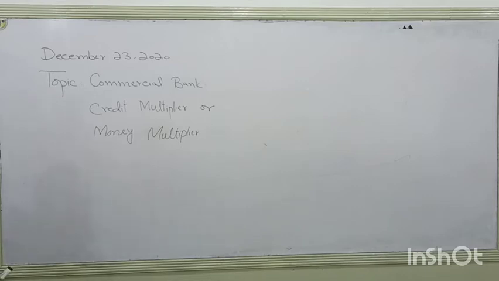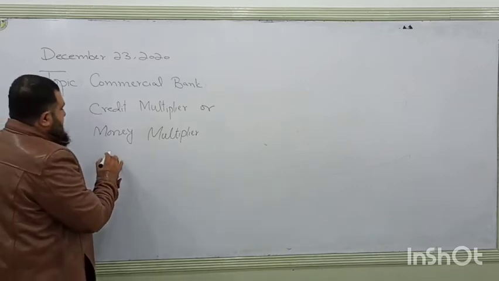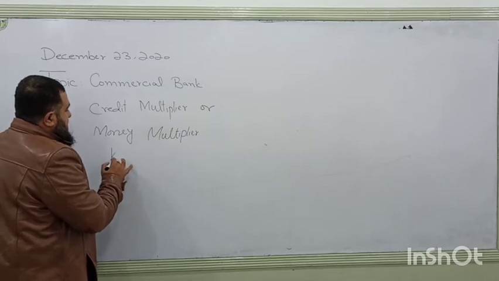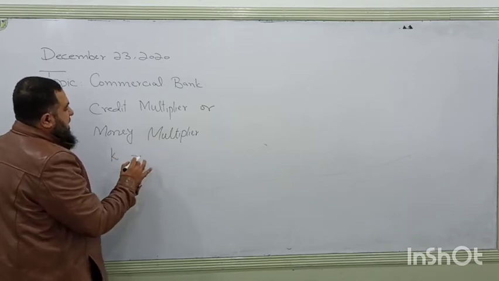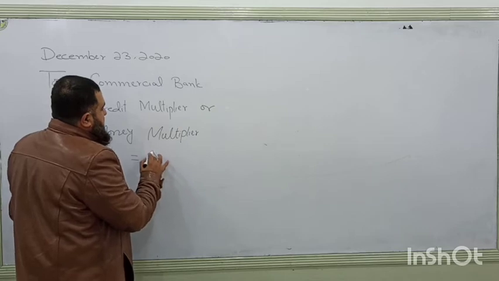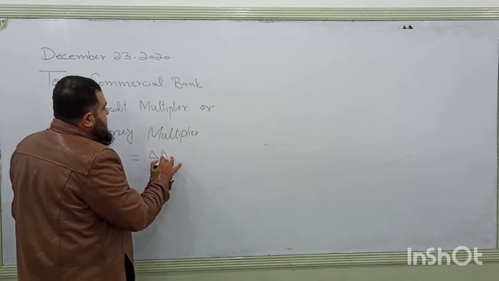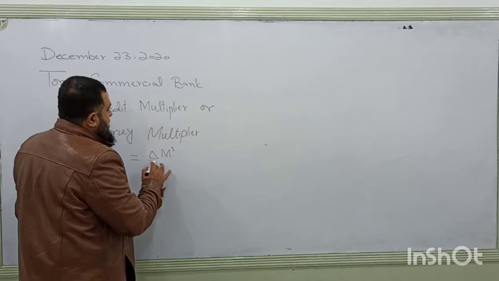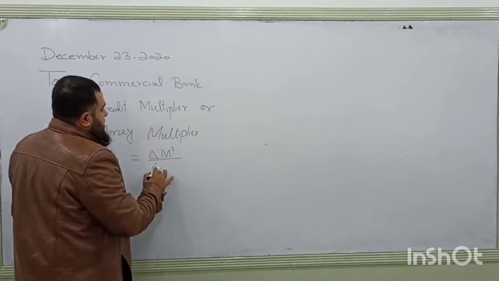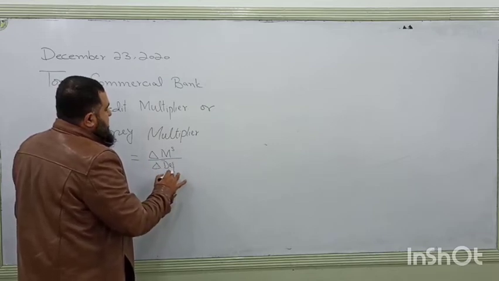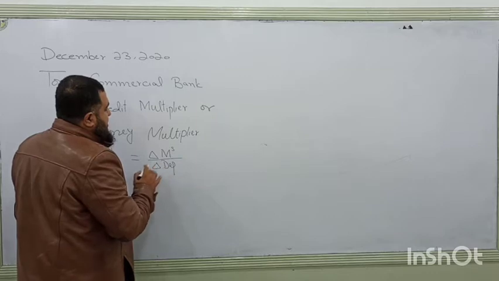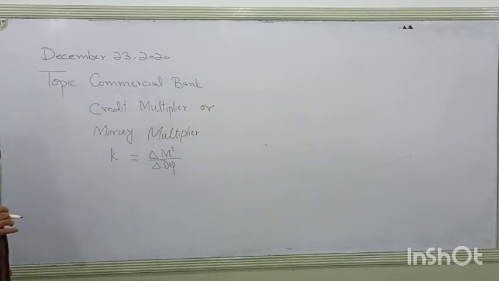Now keep it in mind, what is the credit multiplier? This is also denoted by K. This is the change in money supply in the economy, in the money market, due to change in deposits. Initial deposit, whatever the deposit is there.